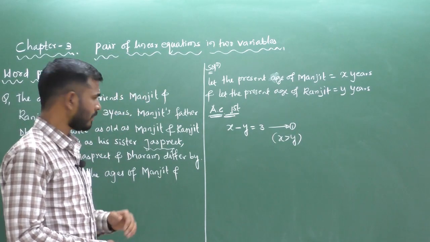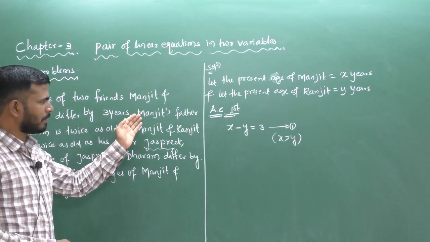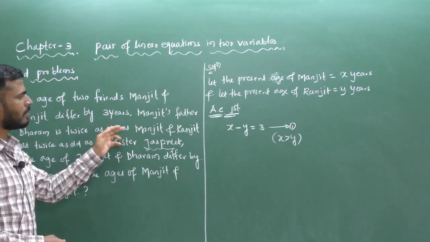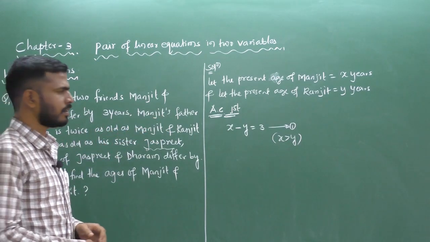Next, we read: Manjeet's father Dharma is twice as old as Manjeet.